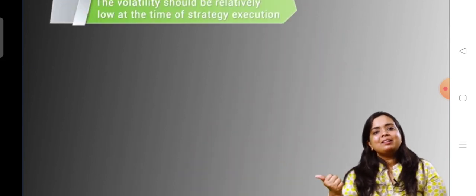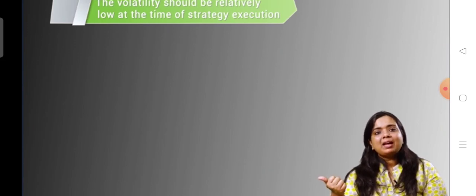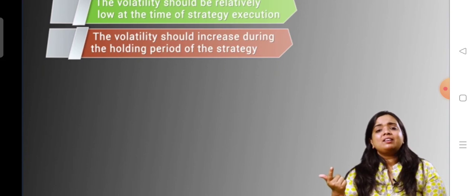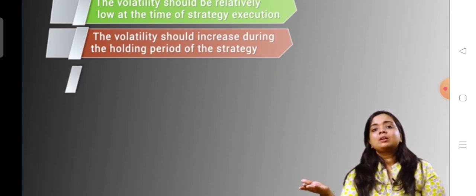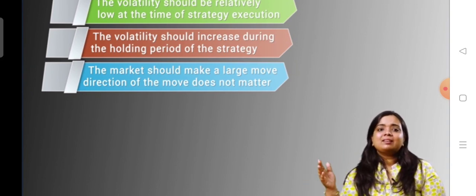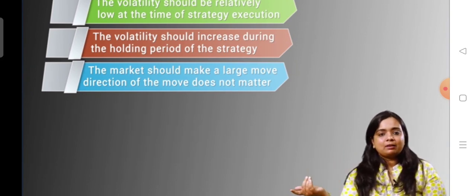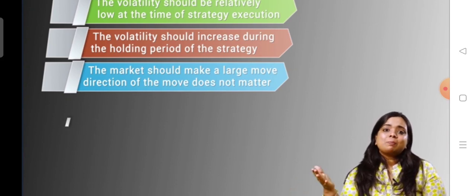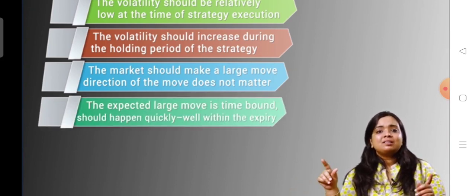So the points which need to be kept in mind while initiating a long strangle are the same as initiating a long straddle. The volatility should be relatively low at the time of strategy execution. The volatility should increase during the holding period of the strategy. The market should make a large move and the direction of the move actually doesn't matter. And the expected large move is time bound.